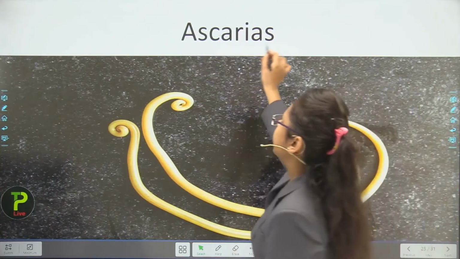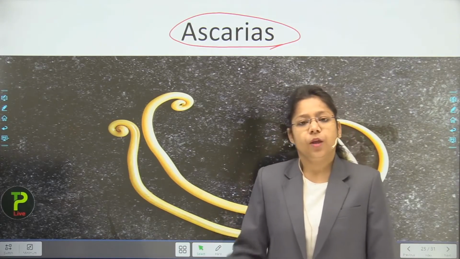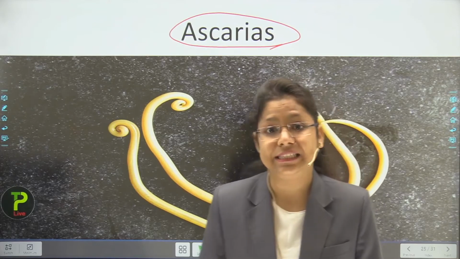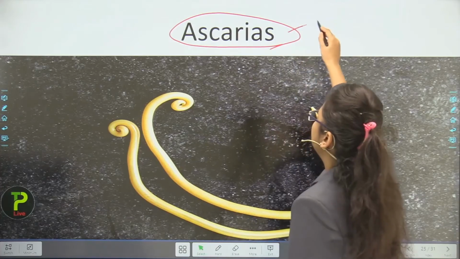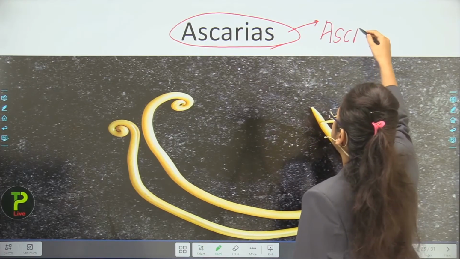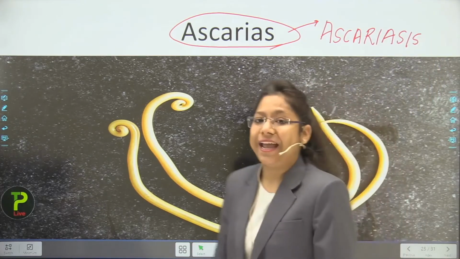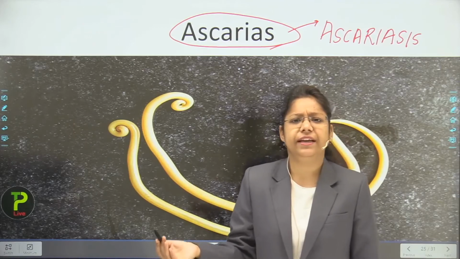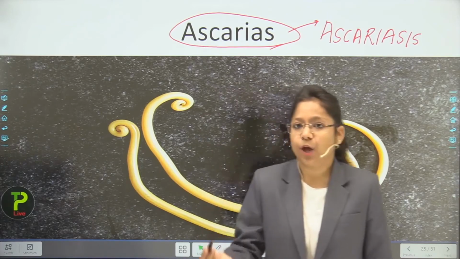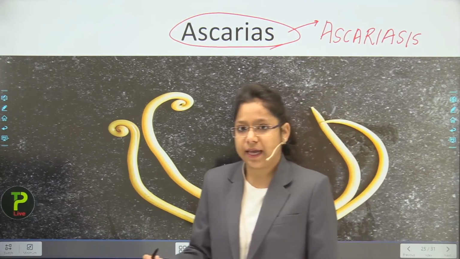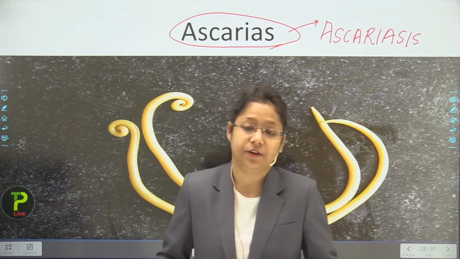Next, Ascaris. So Ascaris is just a worm which is rounded in shape. Okay, now it is present inside the intestinal part of a human being, and it can cause a disease which is named as what? Ascariasis. So this is the disease which is caused by Ascaris. Now there are usually very small symptoms which can be seen of the Ascaris, like severe abdominal pain, stomach ache, or there are some problems in the intestinal gut which a person suffers from.